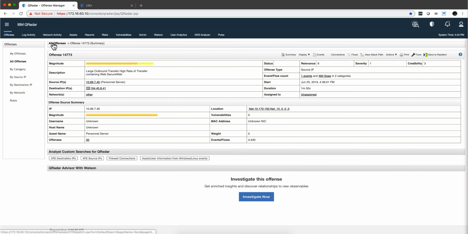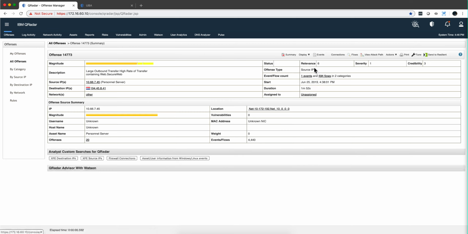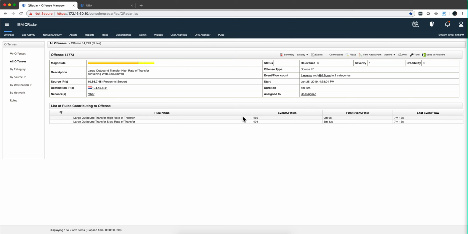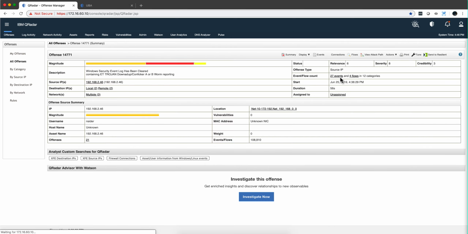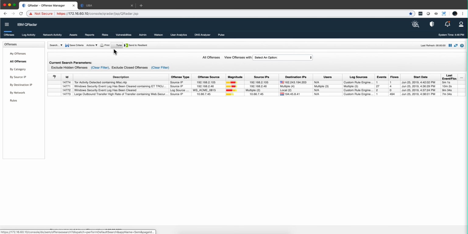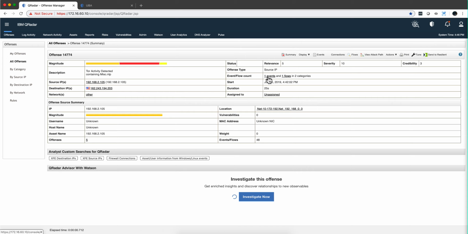Of course, I want to make sure I show you the best I can do without Advisor and UBA. We can see the rules that fire in this offense. Let's go to the other meaningful one. Actually, we haven't seen the 74 one. Let's display the rules that contributed here. This definitely is malware and command and control communication. Let's even look at the 74 one. It's only one event and one flow.